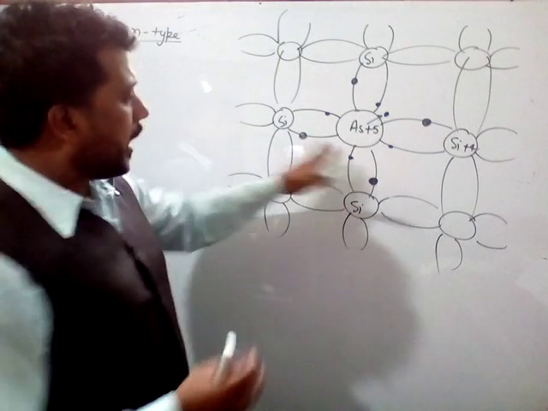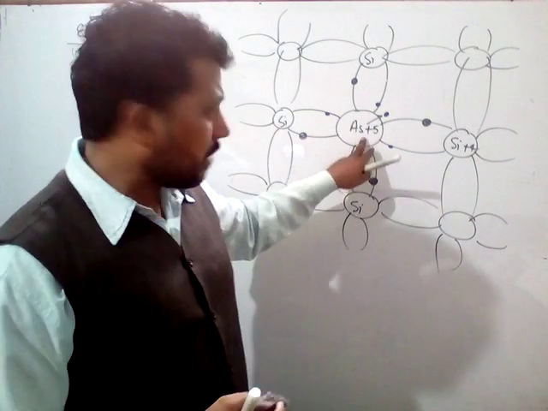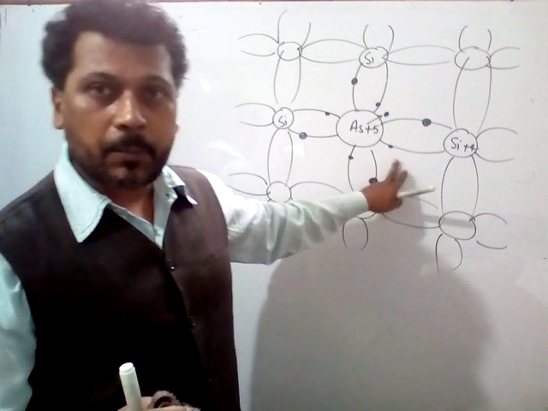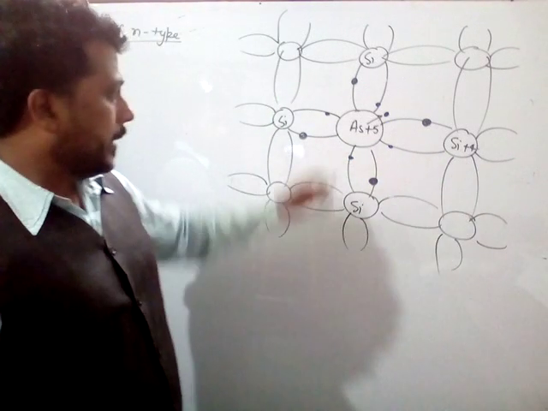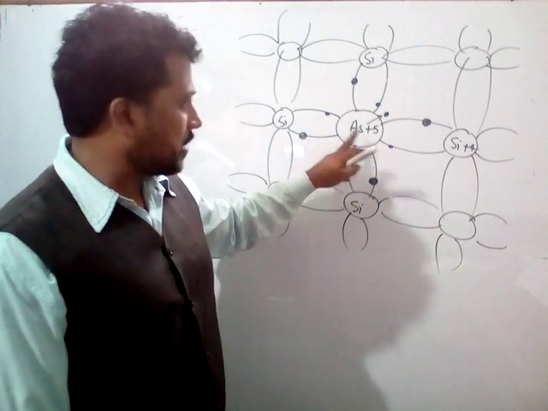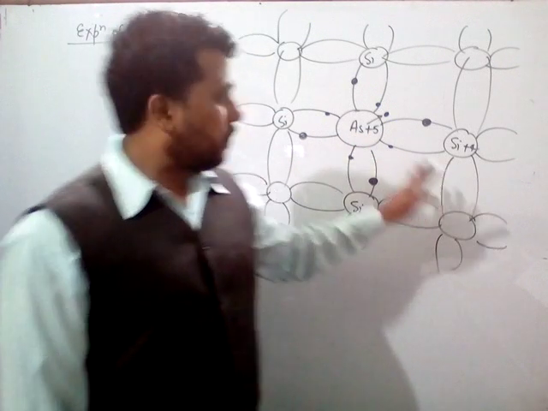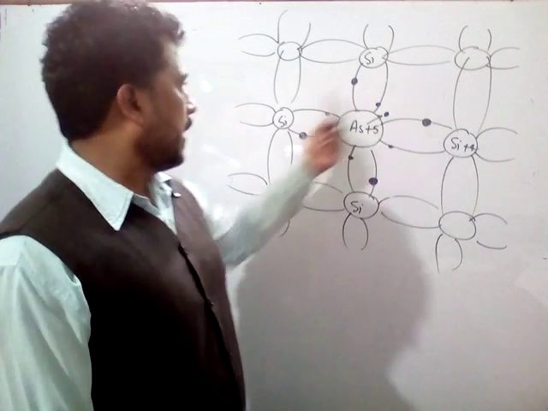So simply we can say that whenever pentavalent impurities like arsenic plus 5 are mixed with the pure semiconductor like silicon plus 4, 4 electrons of the arsenic plus 5 atom form covalent bonds with the 4 electrons of nearer silicon atoms.